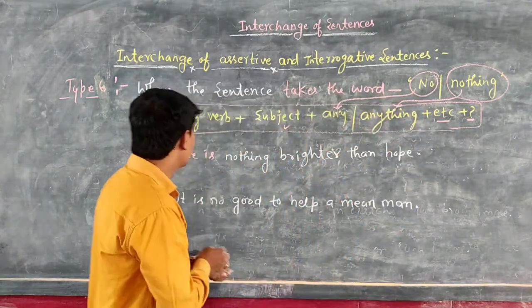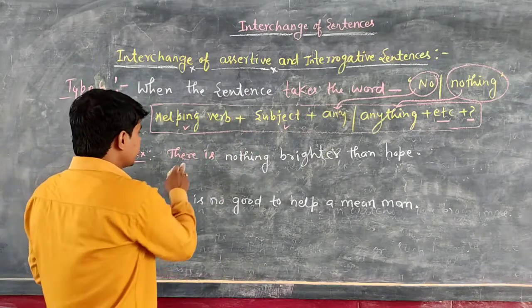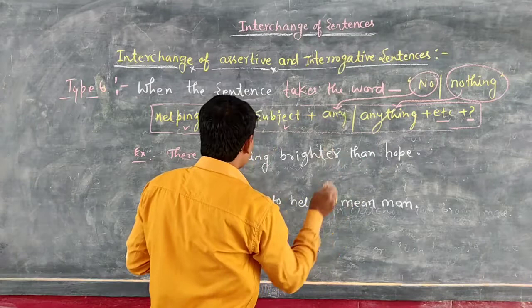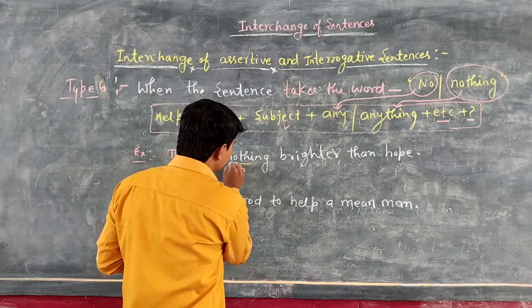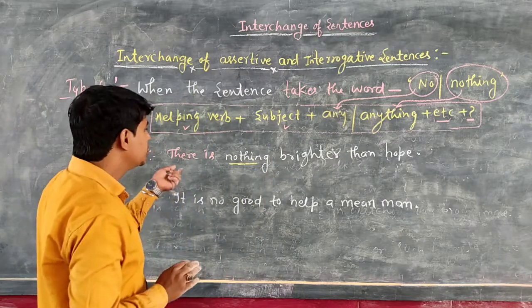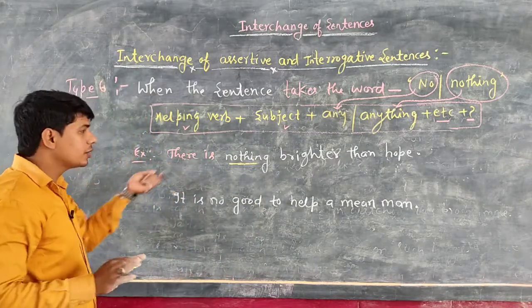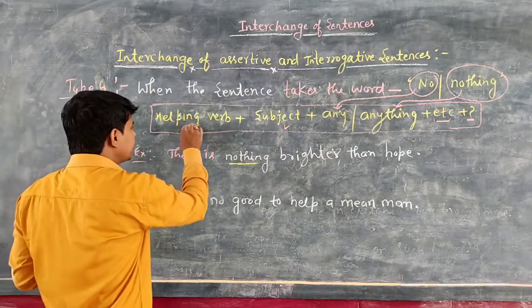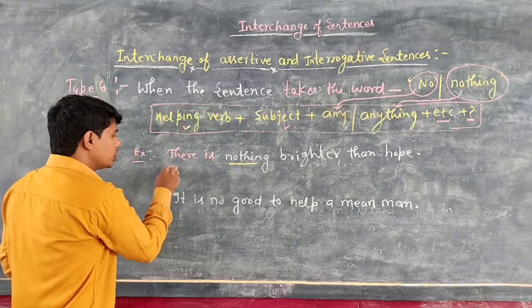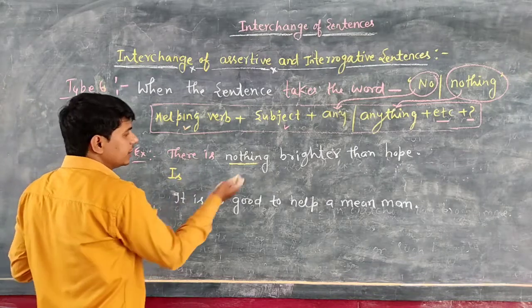Okay? So let's see an example. There is nothing brighter than hope. So you will see the sentence takes the word nothing. So now you are to change it into interrogative. So very first you will mention the helping verb. So what is the helping verb? That is, is. So you will begin the sentence with is, then the subject.